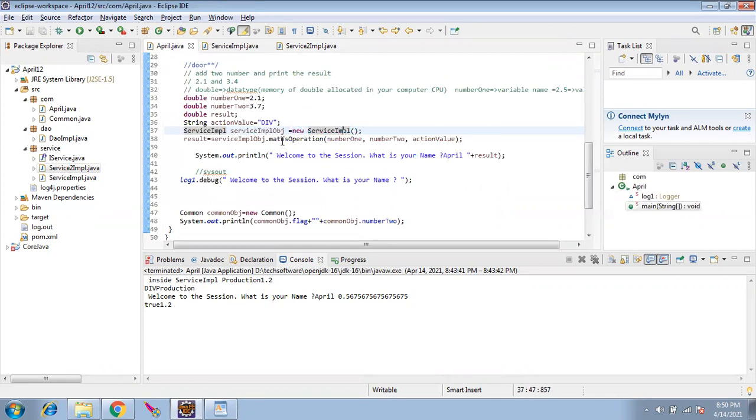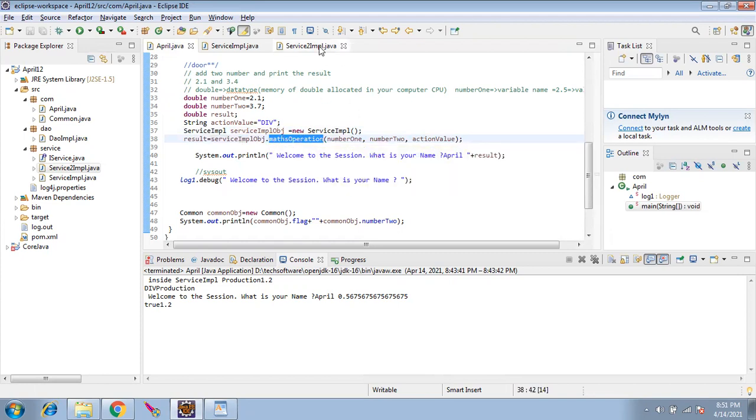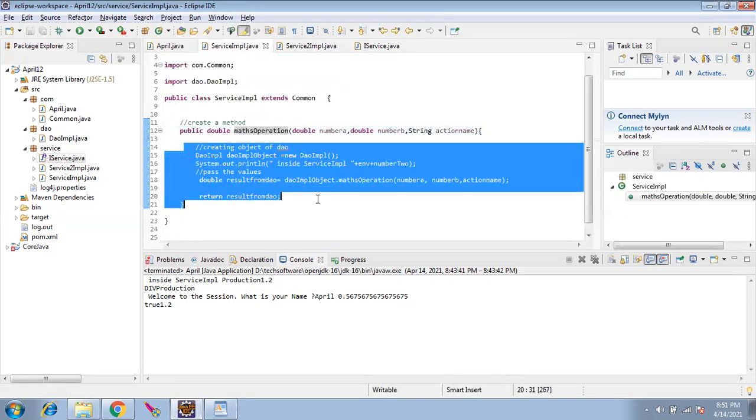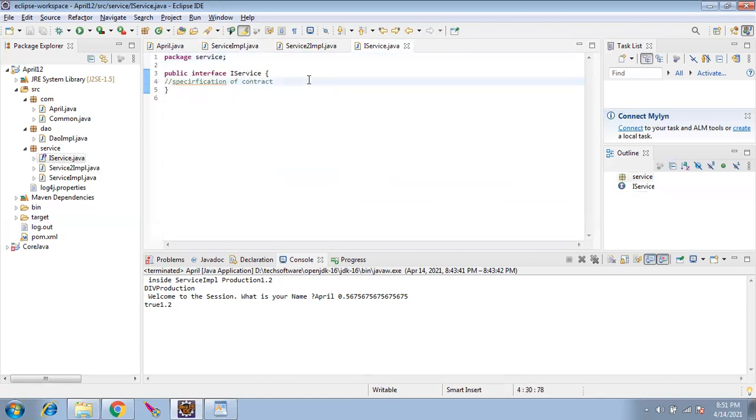I am creating an object. What should I call? Whether I should call Maths operation or Maths operation fancy, I'll be confused. That means which one I have to take, which one I need. If it is common, then I'll not be worried. Always I know that the switch is of the same type, I have to call Maths operation. So to get rid of this, in the industry we create a contract and tell you, write whatever logic you want, that is your own business. But you keep the method name as whatever I am telling. So that is what the interface is.